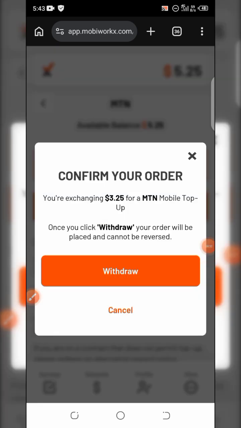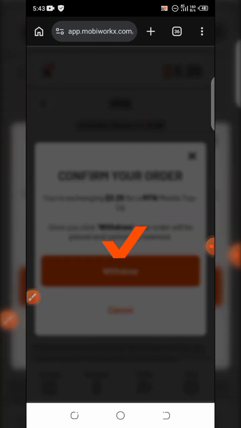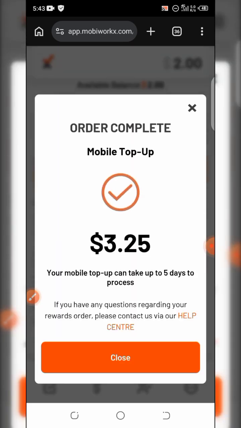And please note, the number that you used to register is the number that you are going to recharge, the number you are going to use for the withdrawal. You cannot use another number. So if you used an MTN number to register, that's the number you are going to be using for withdrawal. If you used a Glo number or a 9mobile or the rest, that's what you are going to be using for withdrawal. I don't think there's any option whereby you have to type your number and choose the network. So the choosing of the network is for the number that you used to register. I hope you get that. So I'll just tap on withdraw, and now I've already placed my withdrawal.